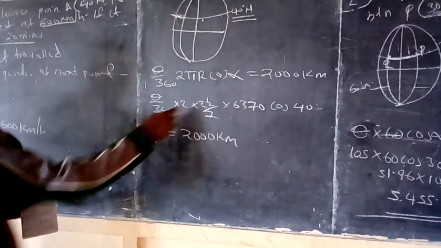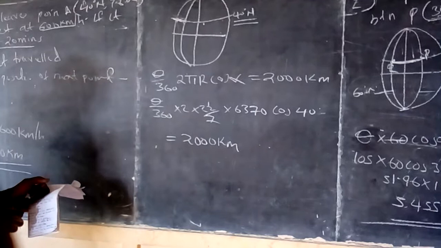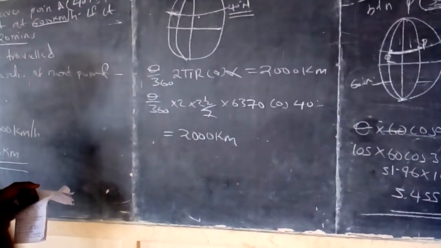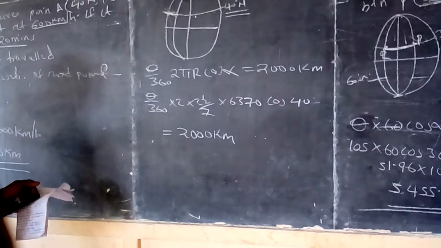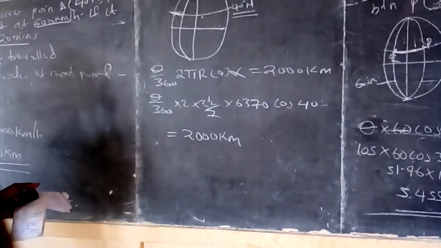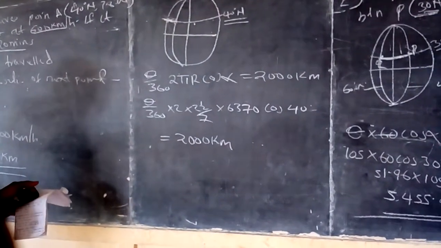Now I have 2 times 22 times 6370 cos 40.